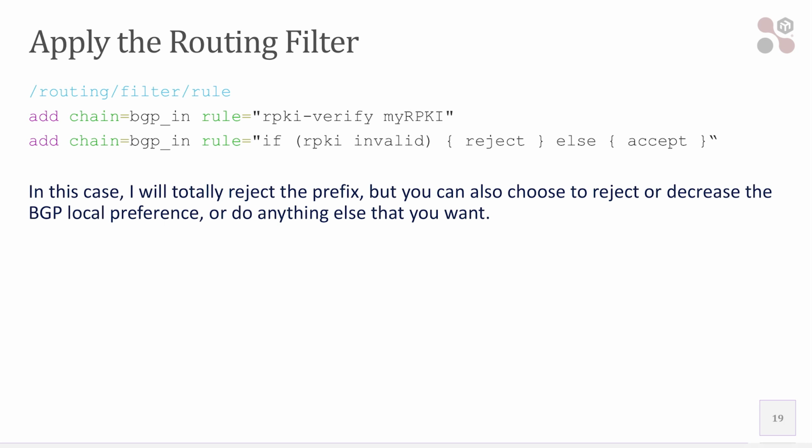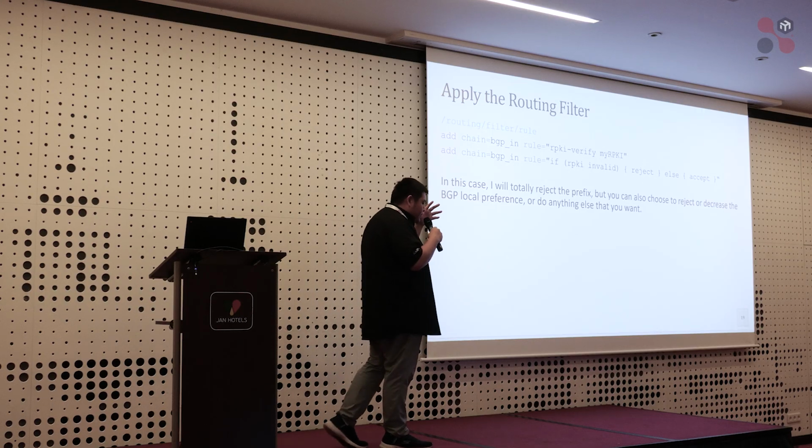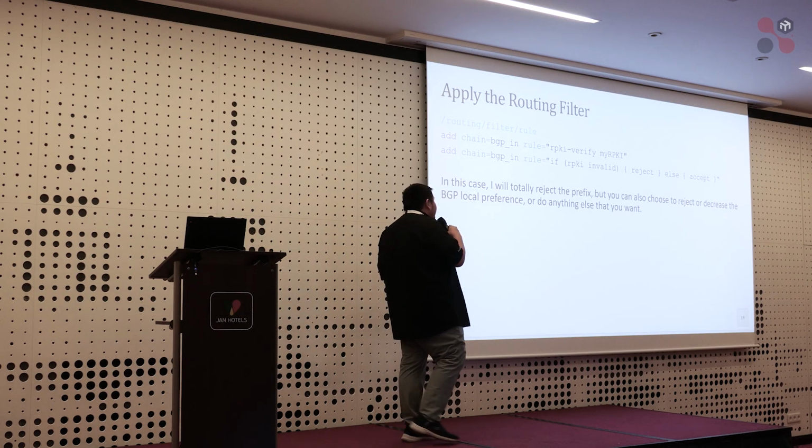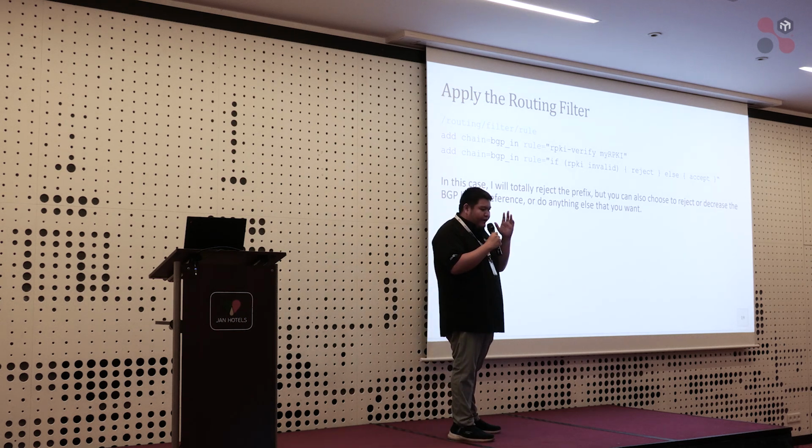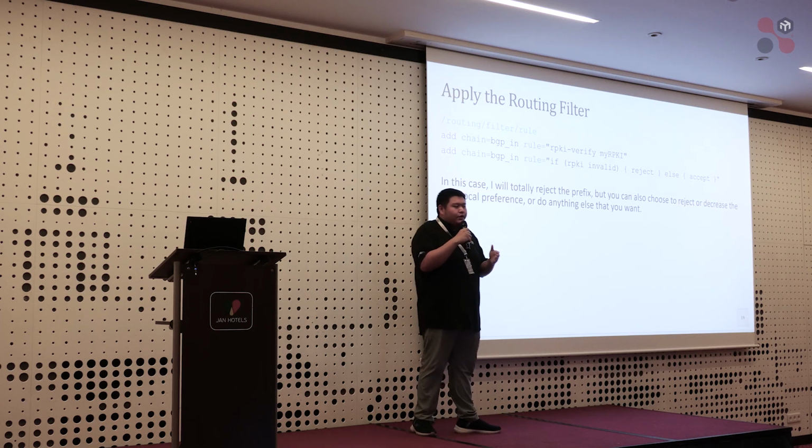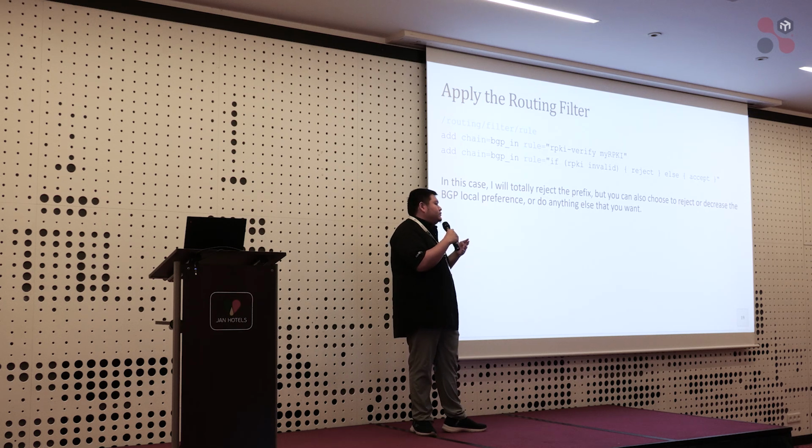And okay, this is the most important one. You need to apply the BGP filter. So after you can verify the prefixes, which one is invalid, which one is valid, which one is unknown, which one is unverified, you can then filter your BGP neighbor.